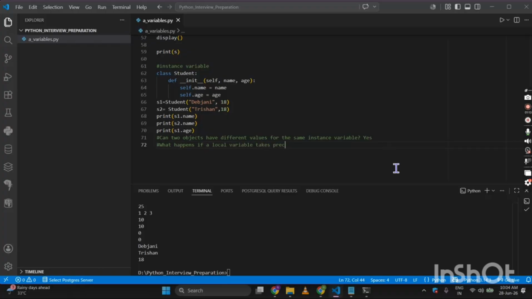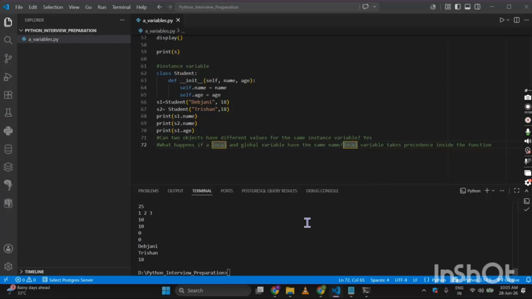The question stands, if a local and global variable have the same name, so local variable takes precedence inside the function. This will be the answer.